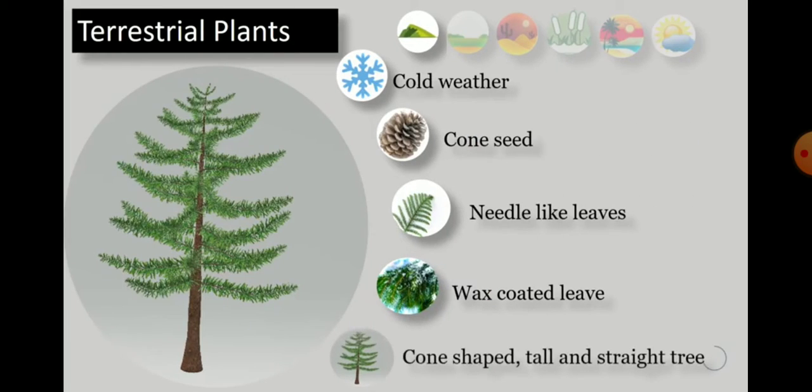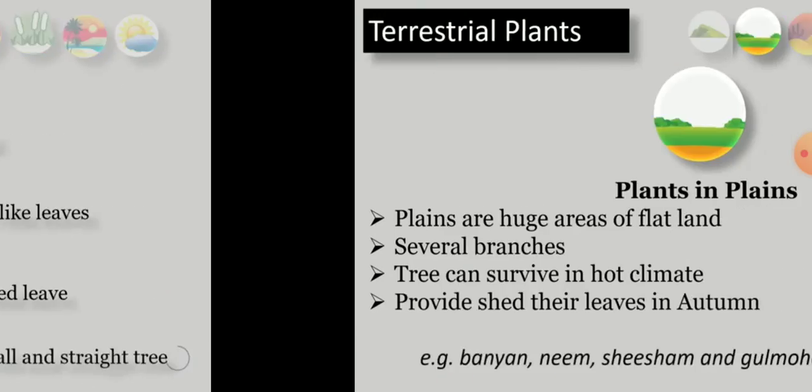Here again I am showing you the plants on mountains and their adaptations. These plants are growing in cold weather. Their cone seeds you can see. The leaves are like needles and the leaves are coated with wax. These all are the characteristics or the adaptations of our mountain plants.